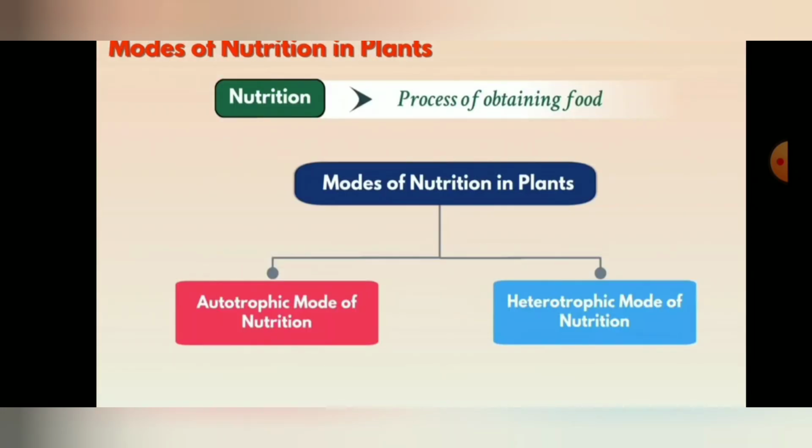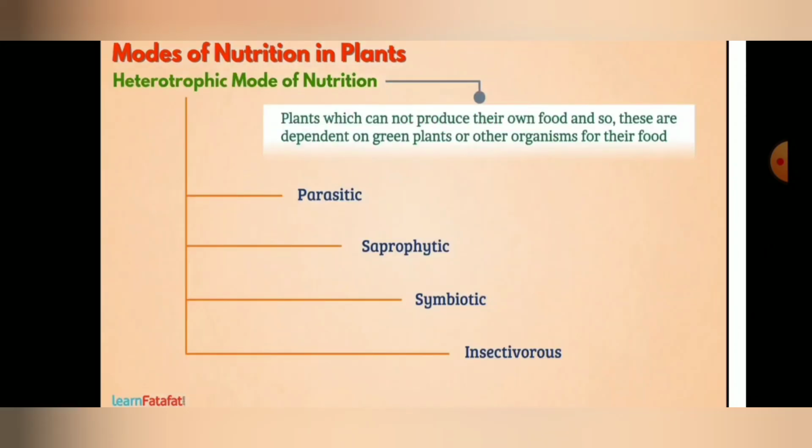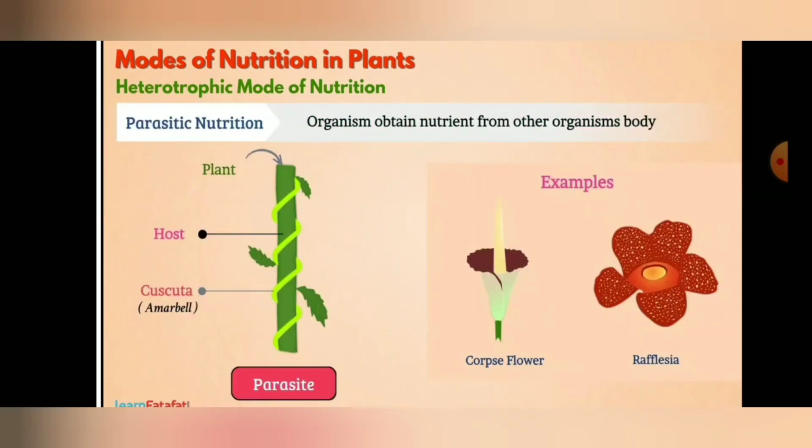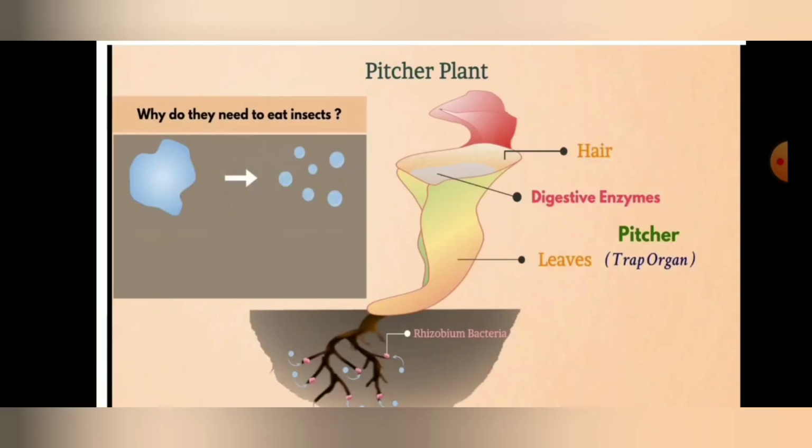Okay, in today's session, what have you learned, children? See, there are two modes of nutrition, autotrophic mode of nutrition and heterotrophic. Heterotrophic involves the parasitic, symbiotic, saprophytic, insectivorous. Okay, parasitic, saprophytic, symbiotic, and lastly insectivorous.